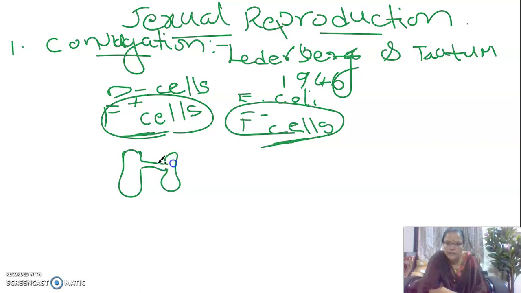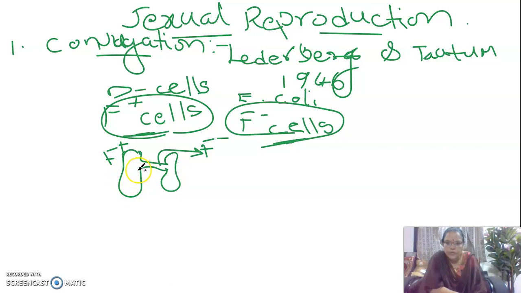Through this tube there will be the exchange of genetic material, that is the F plasmid from the F plus cell, or you can call it the donor cell, enters into the recipient cell through a tubular structure which is called the conjugation tube. And before the exchange of genetic material takes place, replication of the F plasmid also takes place in the donor cell.